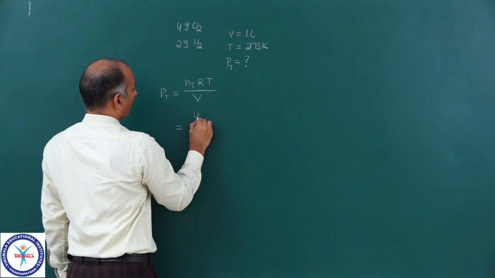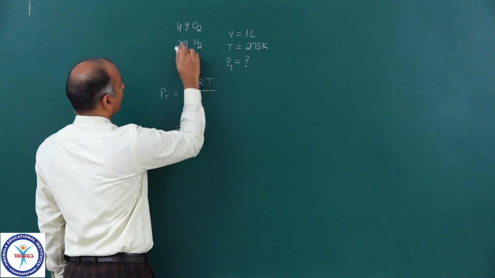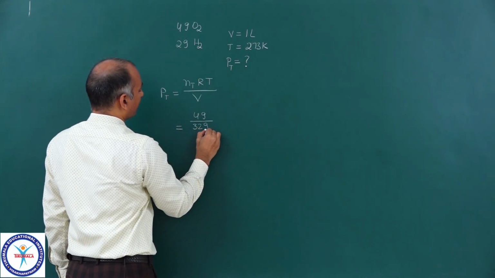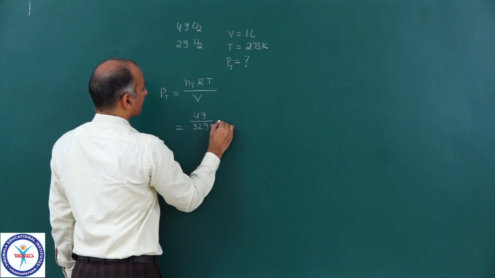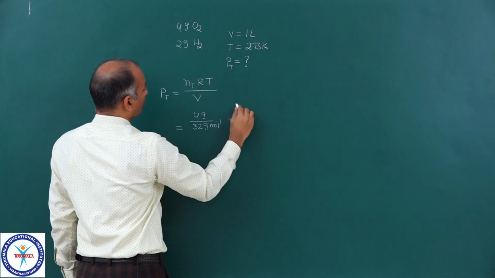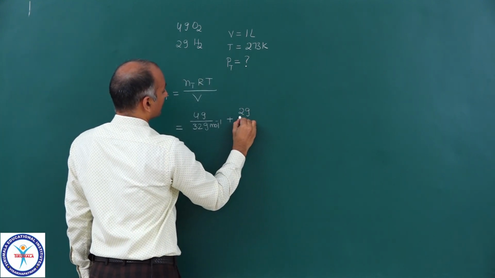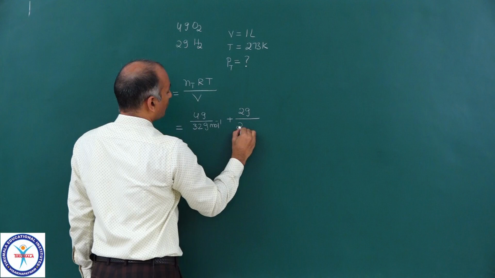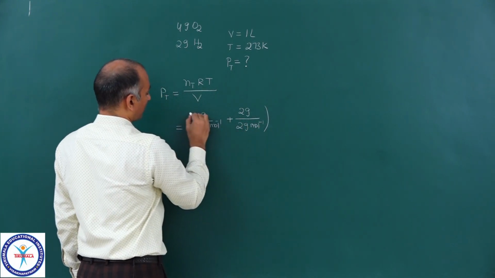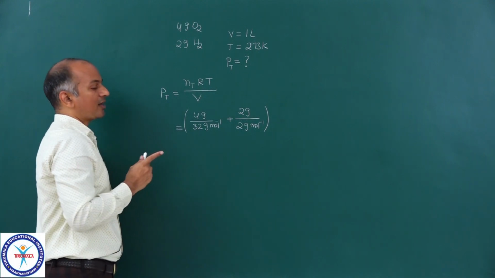Okay. So now you can write down, this is equal to the total number of moles: 4 grams of oxygen upon 32 gram per mole of oxygen, plus 2 grams of hydrogen upon 2 gram per mole. This is the molar mass of hydrogen. These are the total moles, into R.